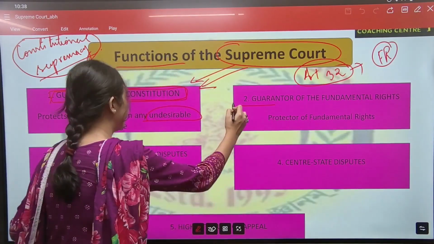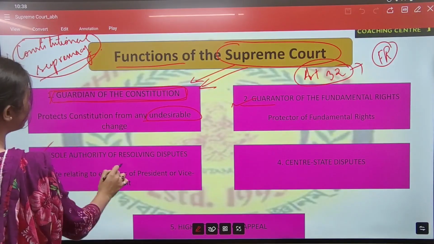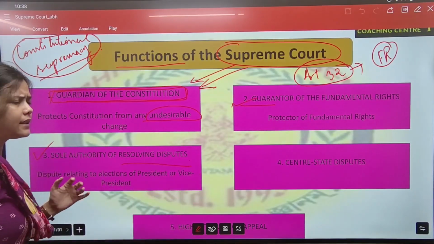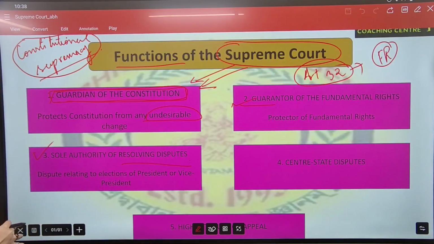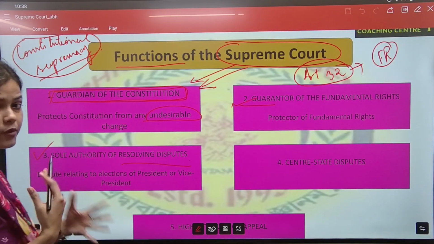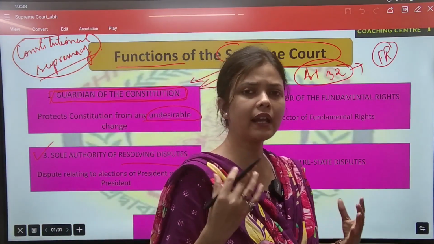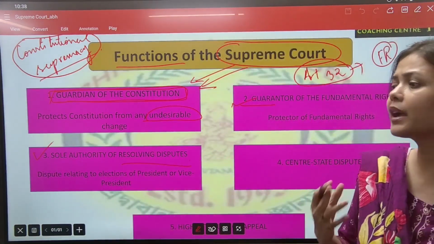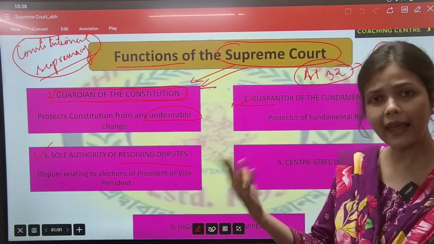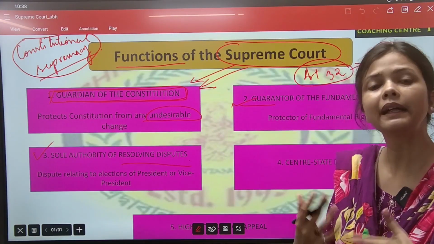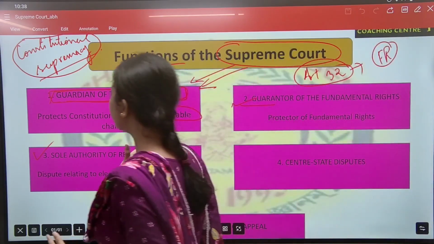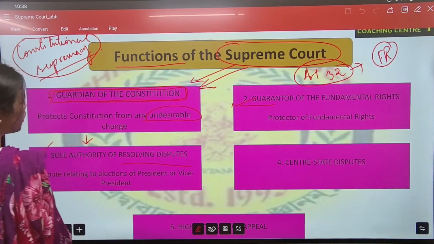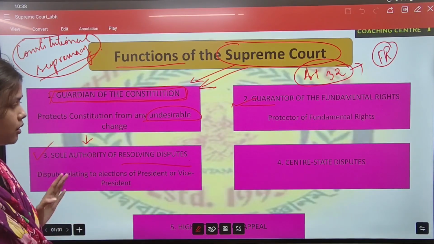Point number 3, sole authority for resolving disputes in case of the election of the President and Vice President. Who will decide? If a dispute happens, if the election is declared void, if some candidate was elected by fraud, then a dispute can arise, and those disputes will be resolved by our Supreme Court in consultation with the Election Commission of India.